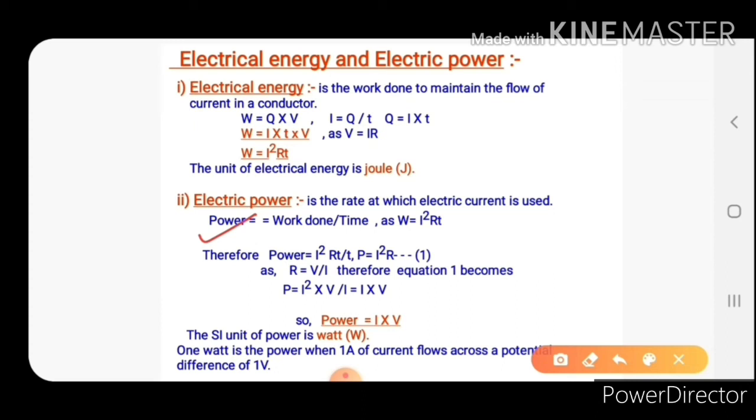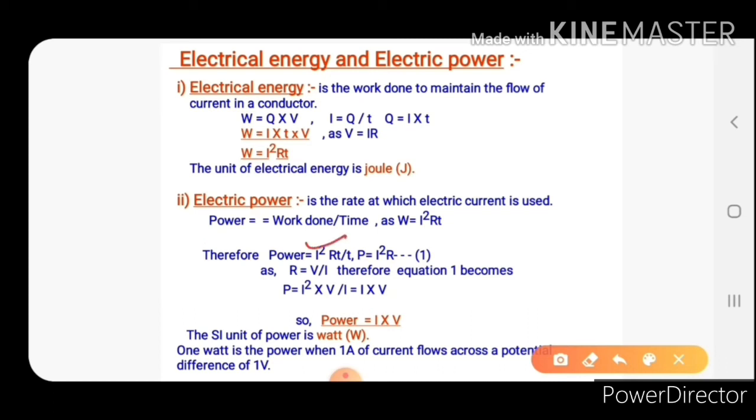As we know, work done is equal to the electrical energy, and we have derived earlier that W is equal to I square RT. So power is equal to work done upon T, which becomes power is equal to I square RT upon T.